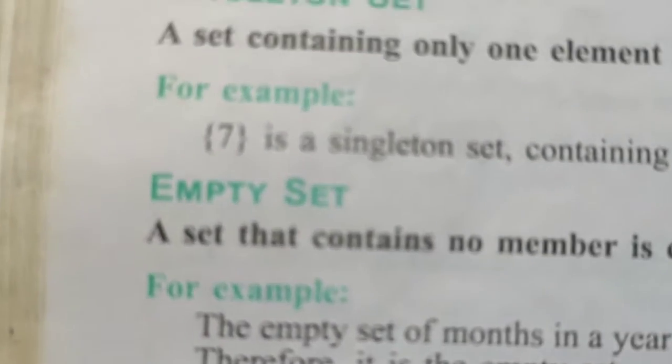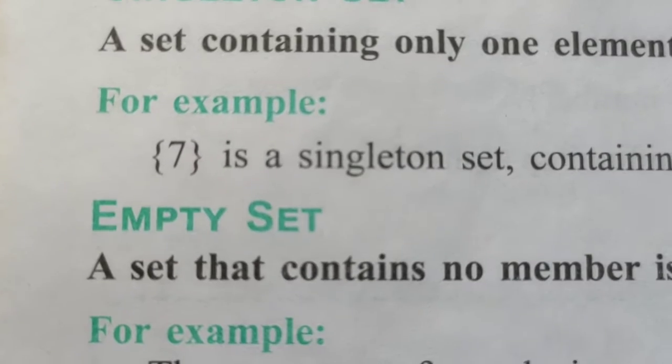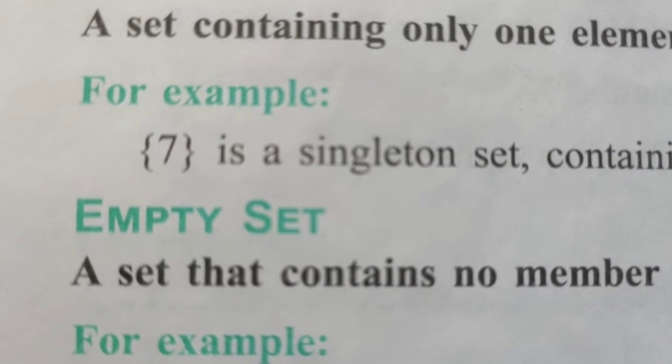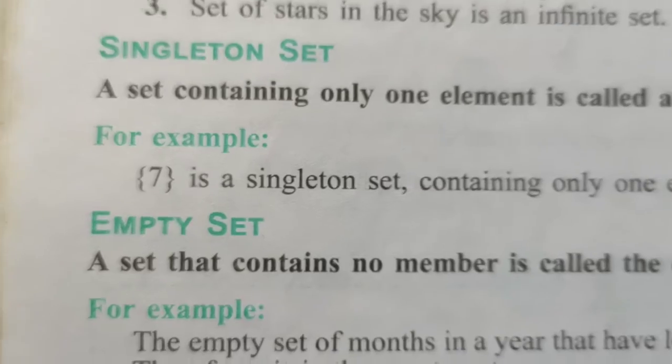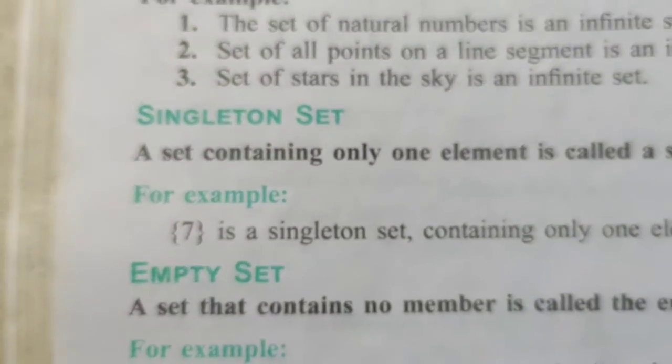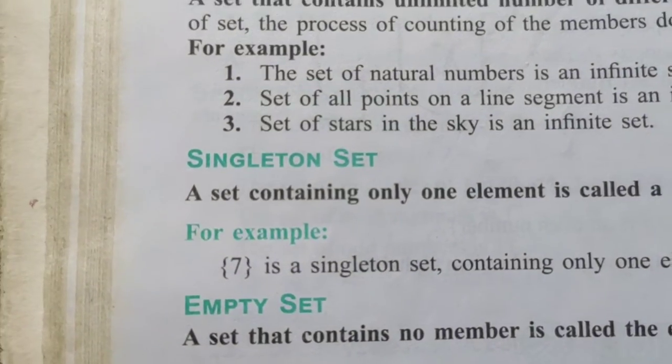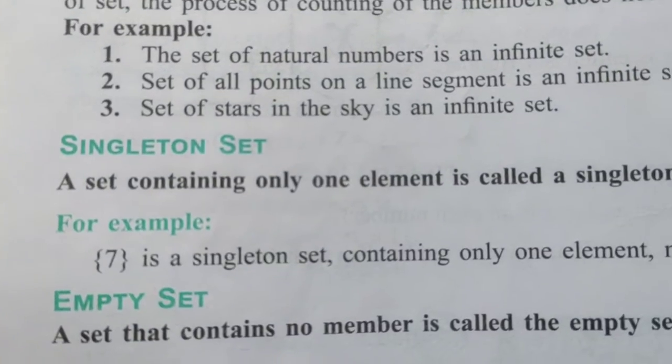Like for example, here you have this particular set. You have an opening bracket, then 7 is there, and then a closing bracket. This is a singleton set. Only one element is there within the brackets. Okay.